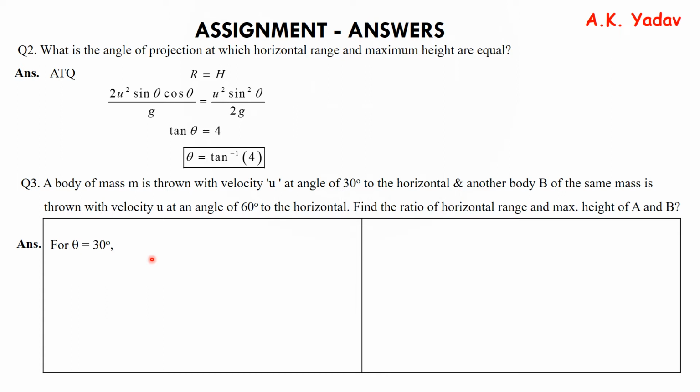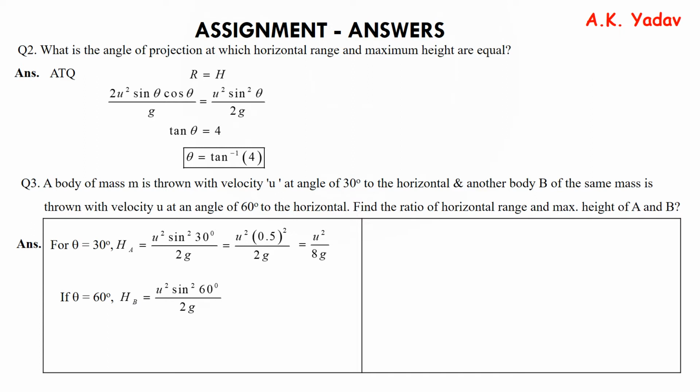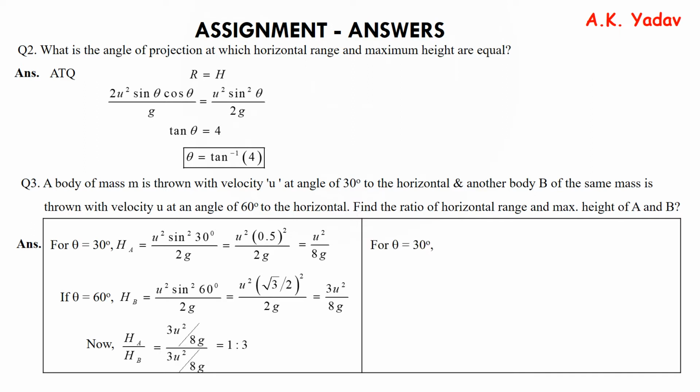Now, for 30-degree angle, the height of A is u square by 8g when we put theta equal to 30 degree. Now for theta equal to 60 degree, the height of B comes out as 3u square by 8g, and the ratio of them is 1:3.